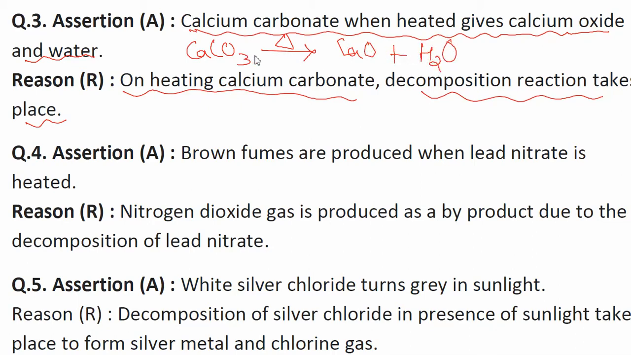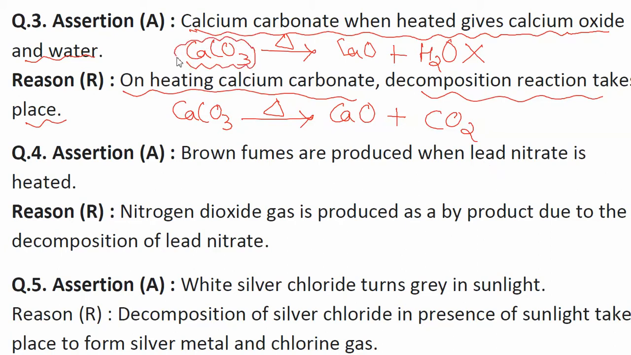I think this reaction is not correct. Water cannot be produced when calcium carbonate is heated. The correct reaction is that when calcium carbonate is heated, calcium oxide and carbon dioxide are produced. It is not possible to produce water, as on the reactant side there are no hydrogen or water molecules. So how is it possible that water will be formed? Hence, the given assertion is wrong.